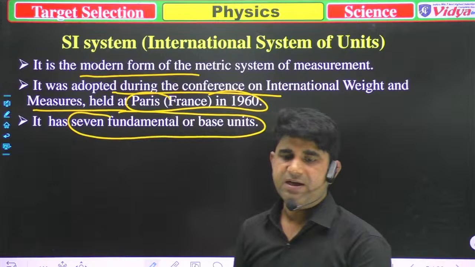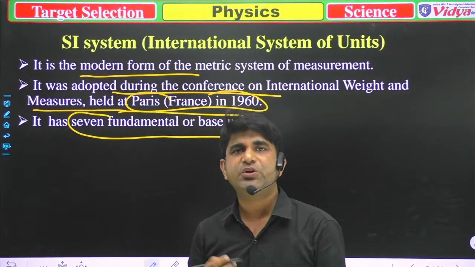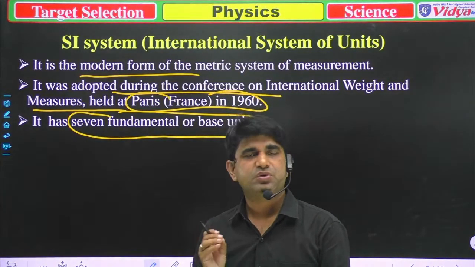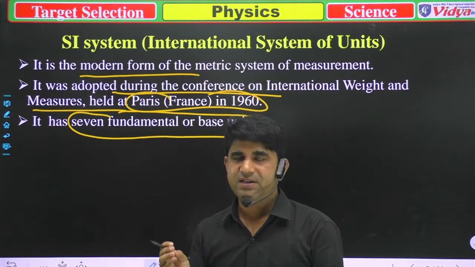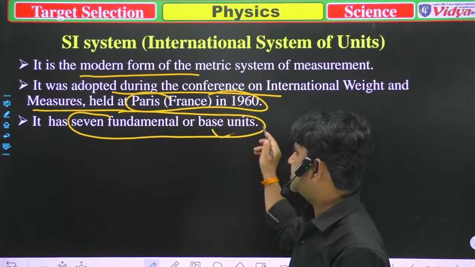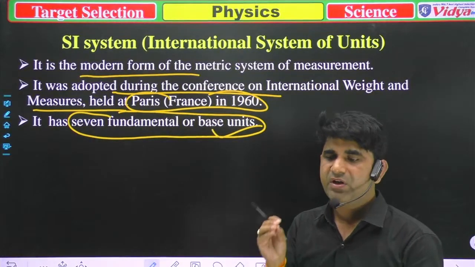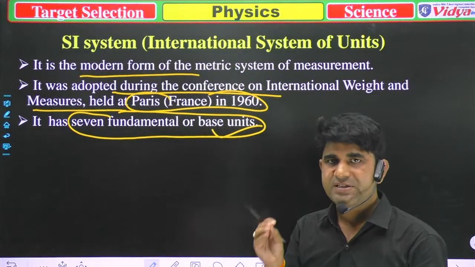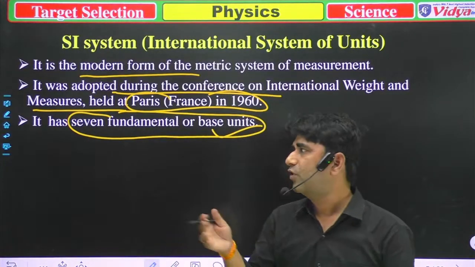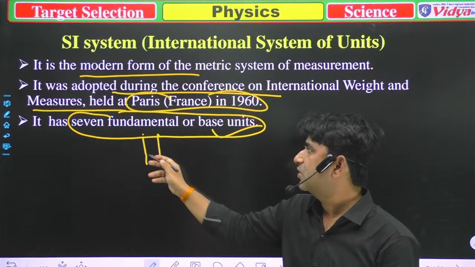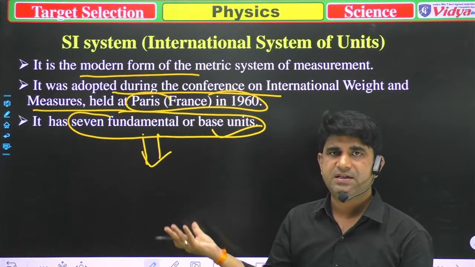The question will be asked: how many fundamental units are there in physics? You can say, sir, there are 7 fundamental units, or basic units, and various units will be derived from these fundamental units. We will see these things in the coming videos.